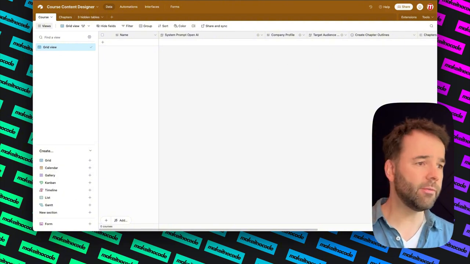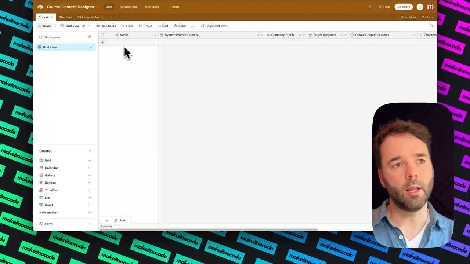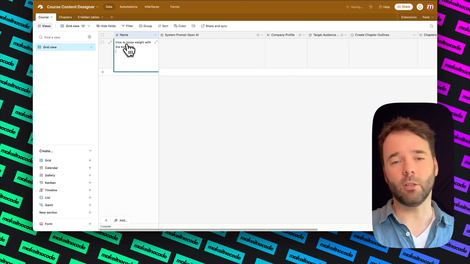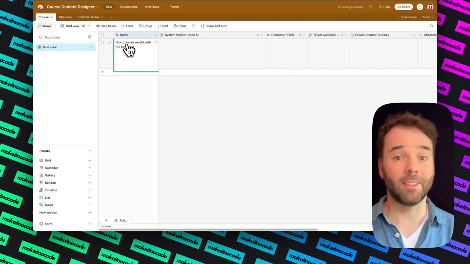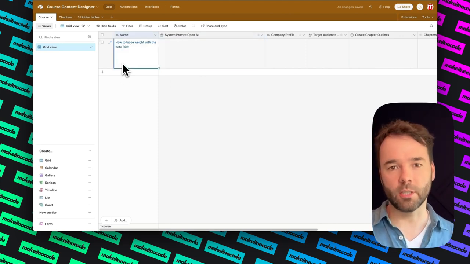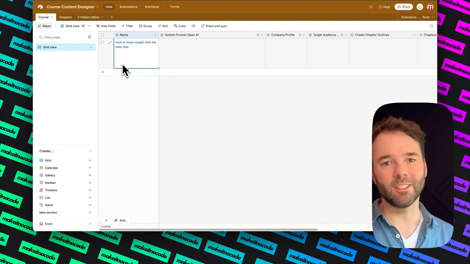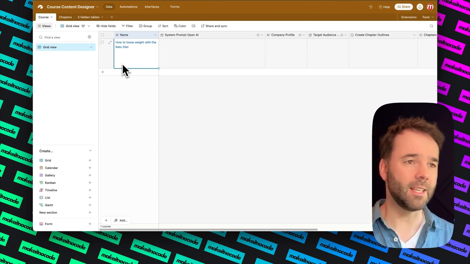I have a reference file here on the left, and my first initial topic that I want to be talking about is how to lose weight with the keto diet. I have nothing to do with keto. I'm not on ketosis. I don't even know, never even been in ketosis. I just thought this would be an interesting topic, seeing as there's a lot of health, wealth, or relationships. Those are like the 3 topics that people are really interested in. They're sort of evergreen, so let's go for the keto diet.